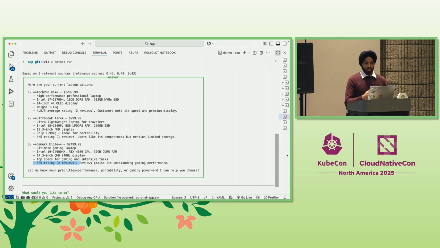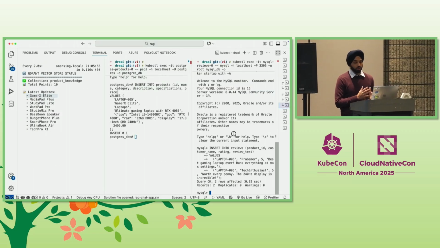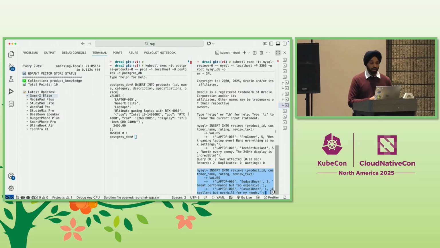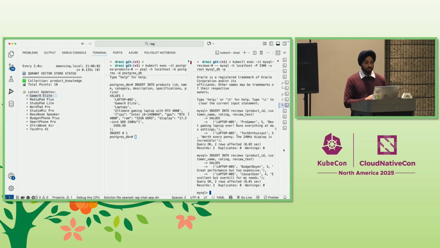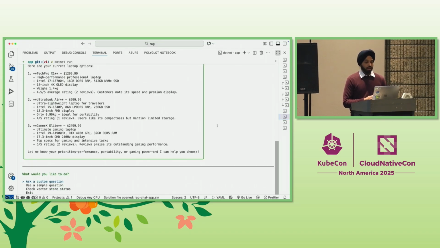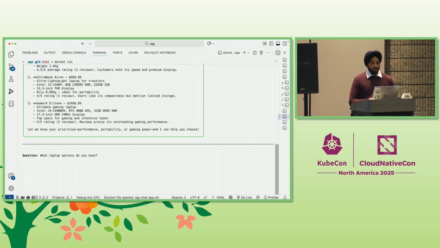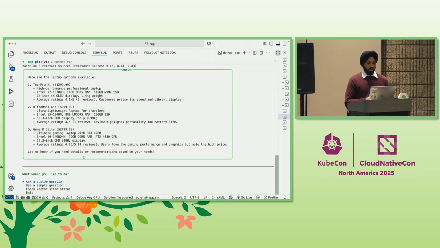So let's add a couple of mixed reviews for that. If we head back to the MySQL database and add a couple more reviews, a 3-star one and a 4-star one, and try the same question one final time, we again get back those 3 laptops, but this time the review rating for the laptop has been updated.